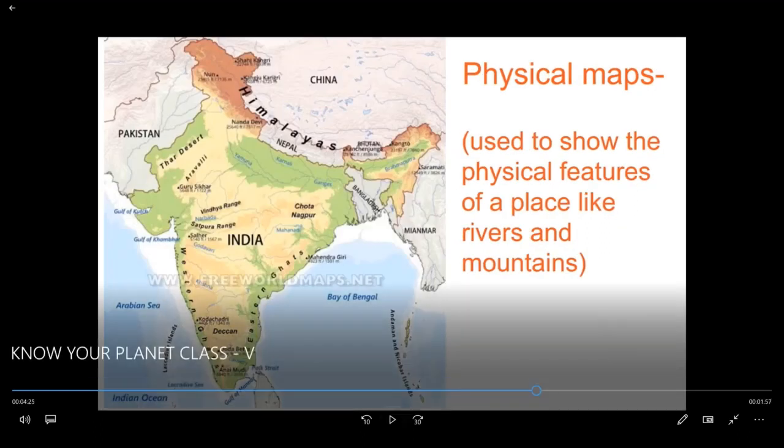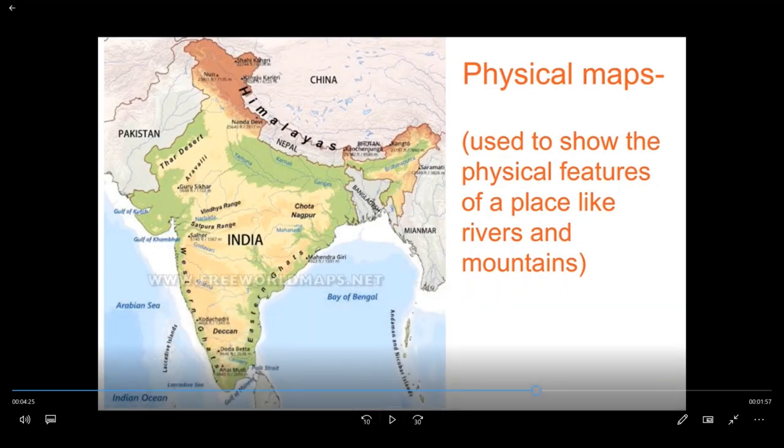Once more I'll say, physical maps are used to show the physical features of a place like rivers and mountains. What do you mean by physical map? It is used to show the physical features of a place like rivers and mountains. See, Himalayas, Nepal, Thar Desert, Vindhya Range, Satpura Range, Eastern Ghats, Western Ghats, Arabian Sea, Bay of Bengal, Brahmaputra River. All these rivers and mountains we can see in the physical map.